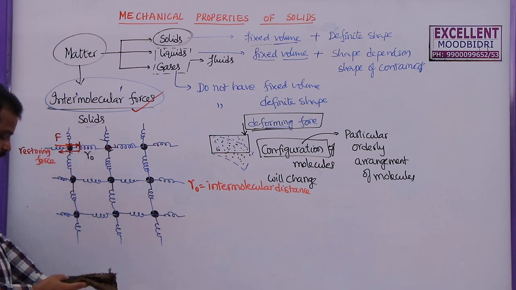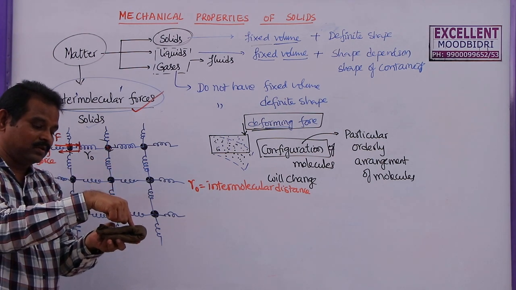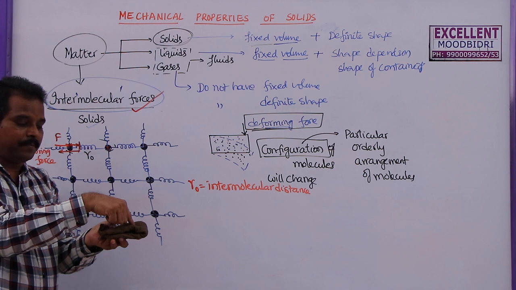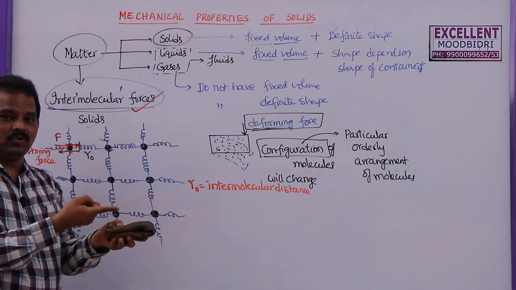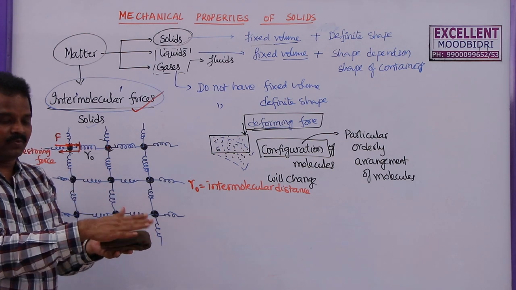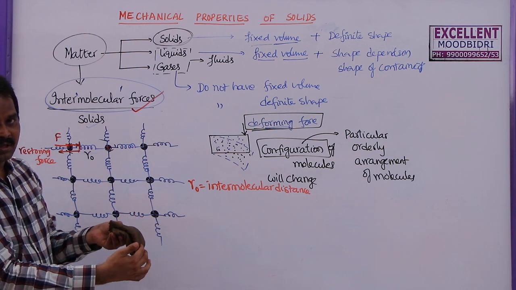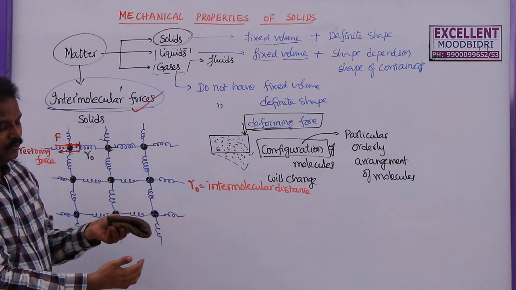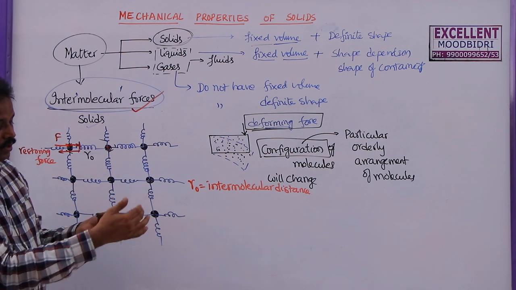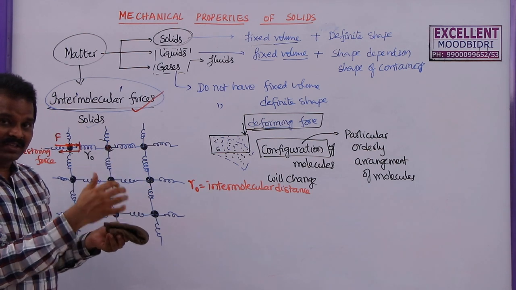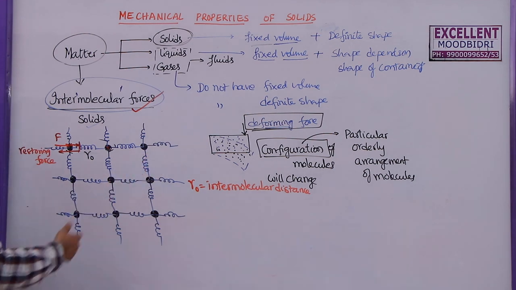Now here, if you press this, that means I am applying force on it, so the configuration of the body has changed. If I release it, slowly a restoring force will be developed here, and this cloth will regain its original shape and size. Similarly, if I bend like this, the configuration has changed. Now if I release this, slowly it will regain its original shape and size. If the body is unable to regain its original shape and size, then it is called a plastic body. That will come later, I will explain it later.